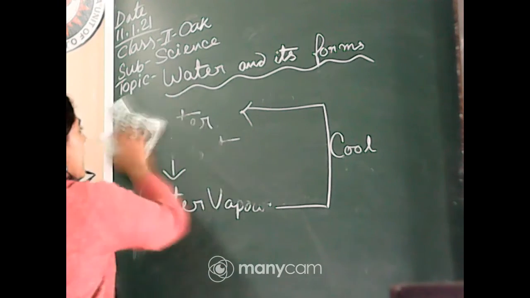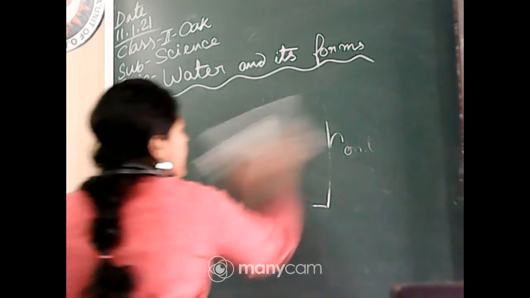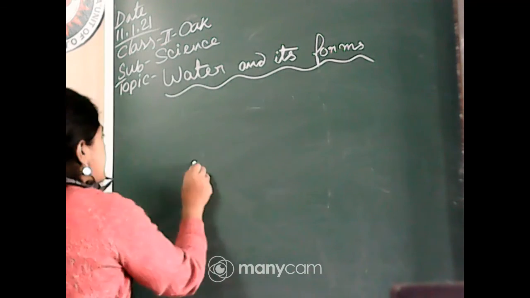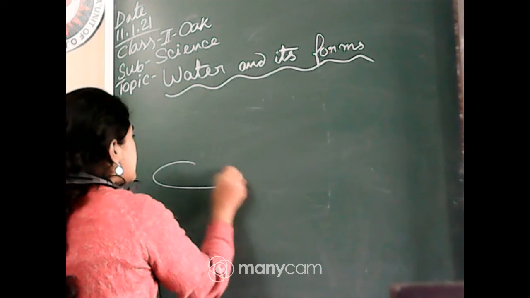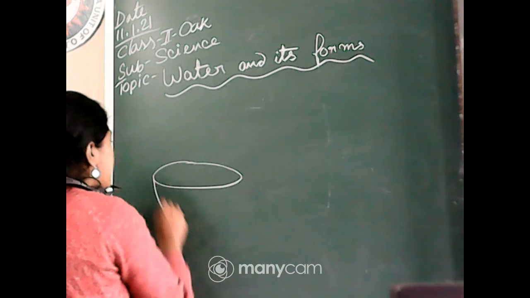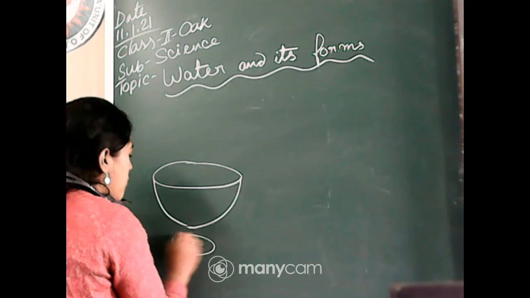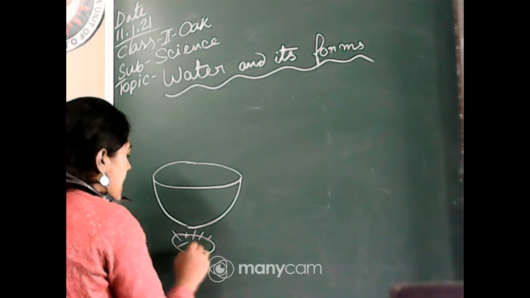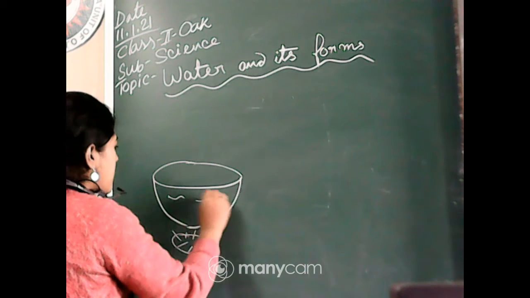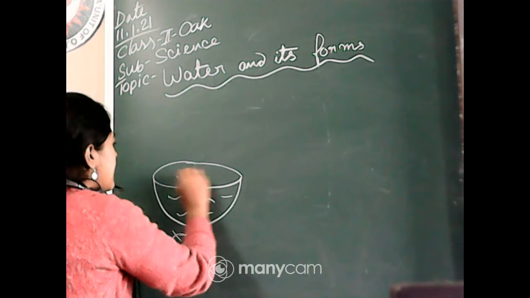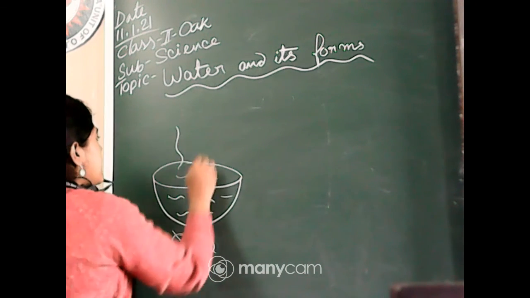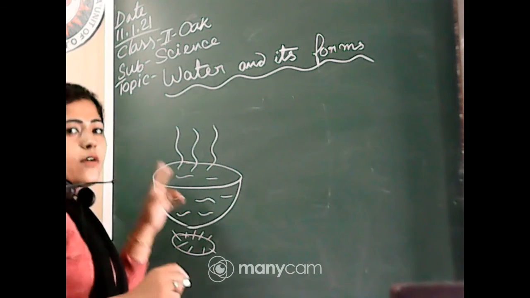So here I am drawing a picture. Here is the bowl. We draw a picture of a bowl, right? Here we take an experiment of a bowl, and here is a gas. So a bowl is full of water, and there is steam rising from the bowl.